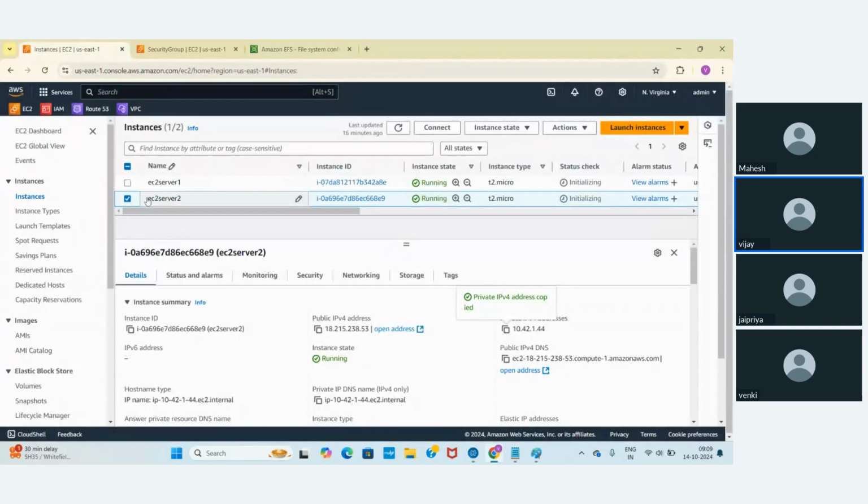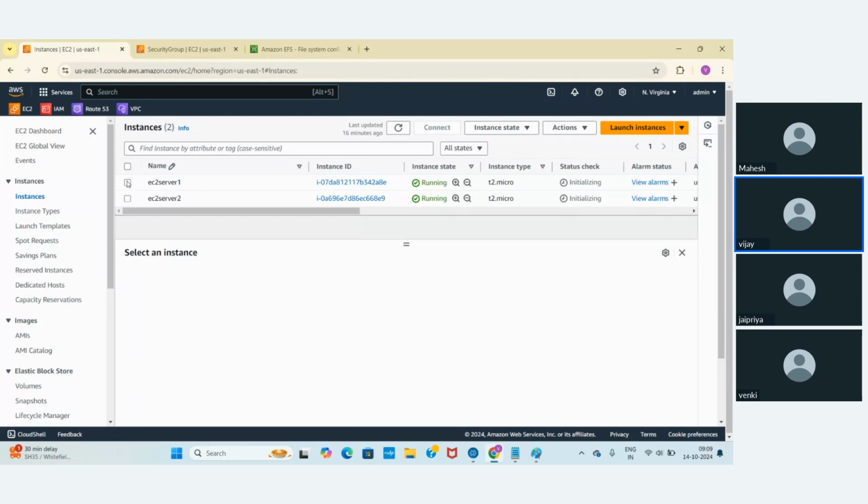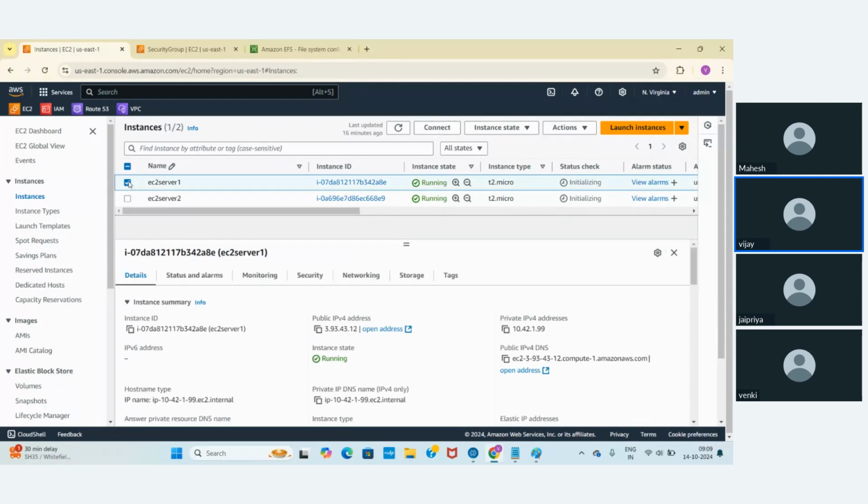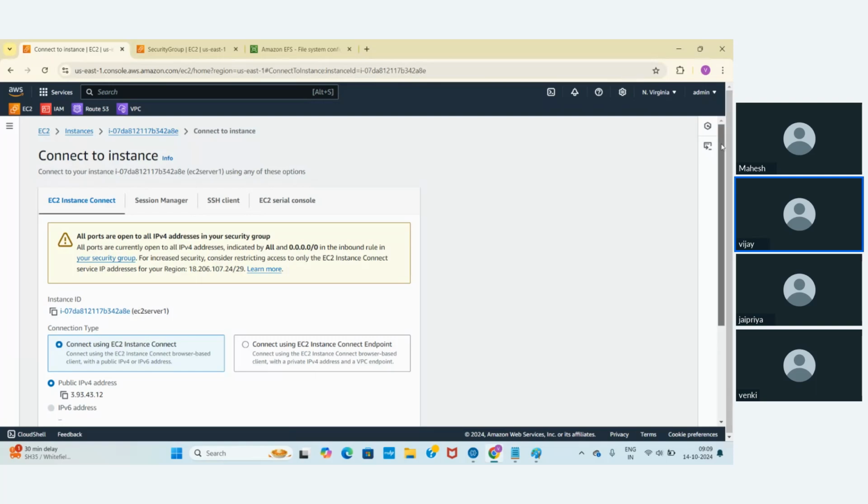Go back to the EC2 instance. First 1A means where I deployed EC2 server 1, I deployed in availability zone 1. Okay, let me connect with that and let me click on connect.